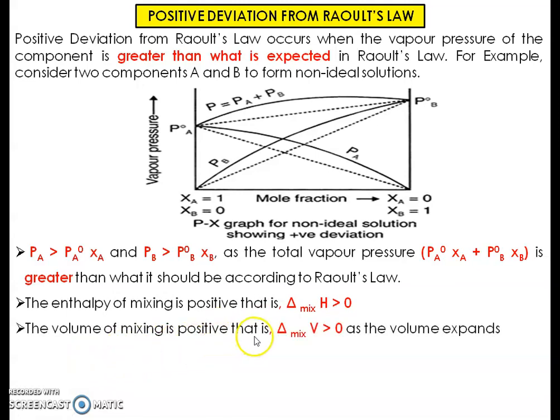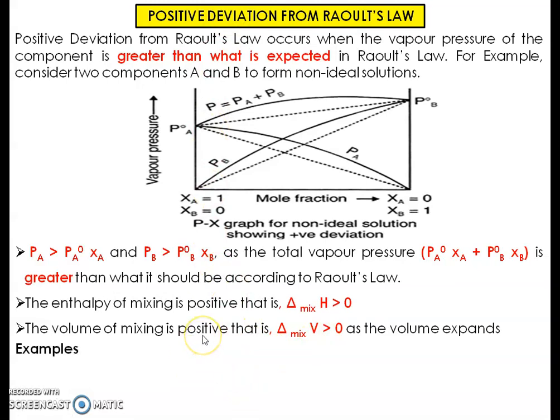Third, the volume of mixing is positive, that is delta mix V is greater than 0. Suppose we mix 5 ml of solute and 10 ml of solvent, then the resultant solution should be 15 ml. But if instead of 15 it becomes 15.5, 16 or 17, meaning some greater volume is added to that solution, then this is a positive change in the mixing volume, and this delta V value is greater than 0, which is definitely a positive deviation from Raoult's law.